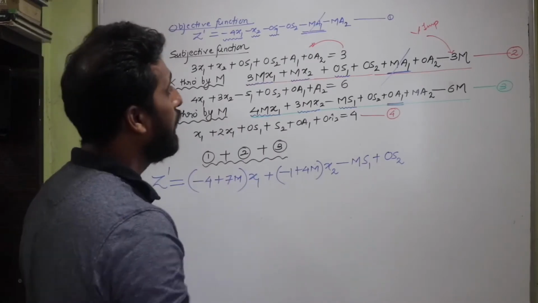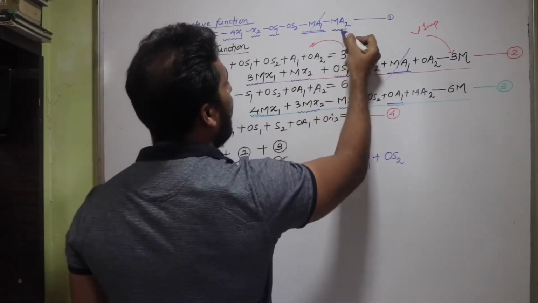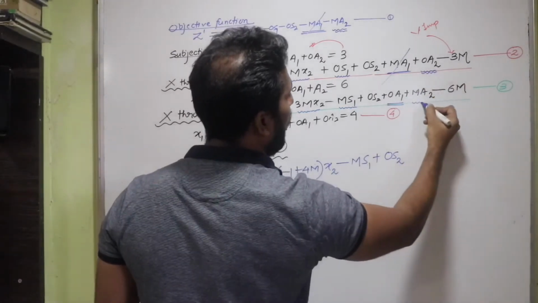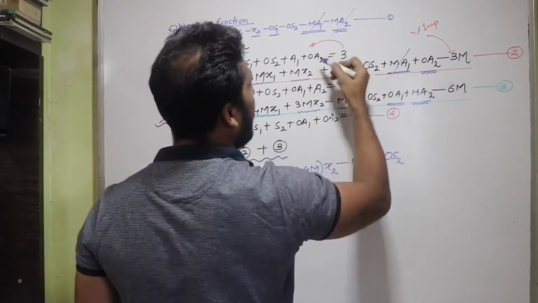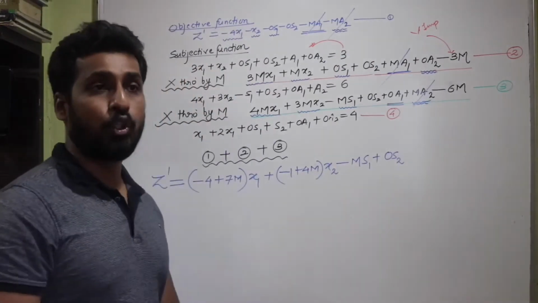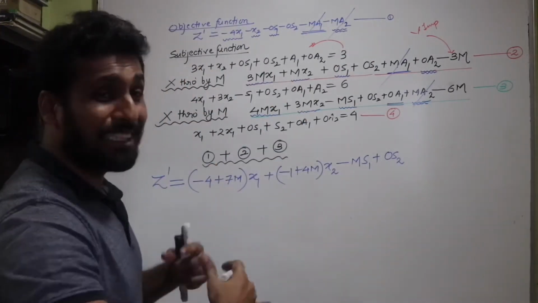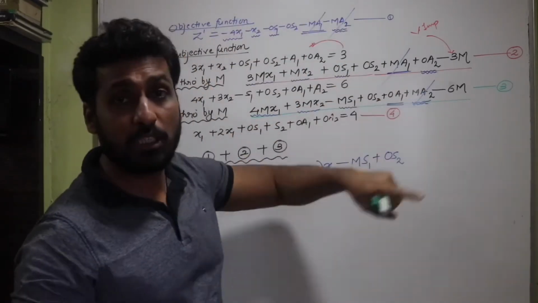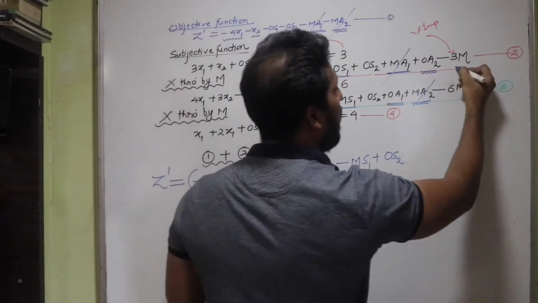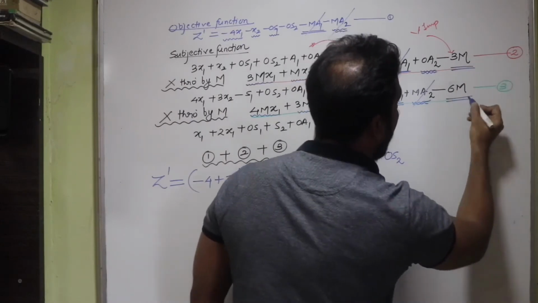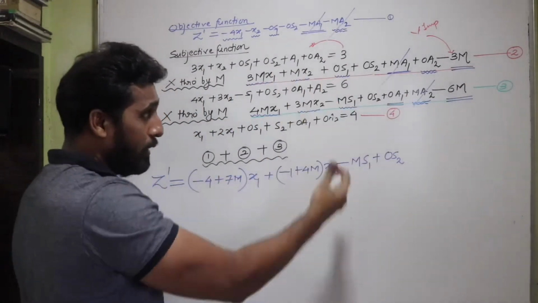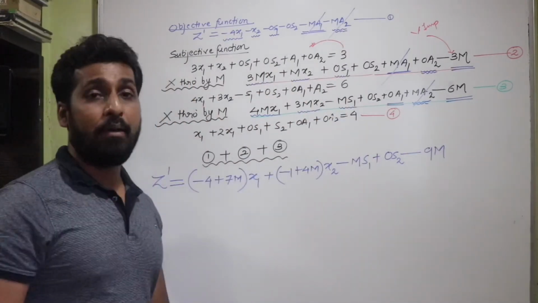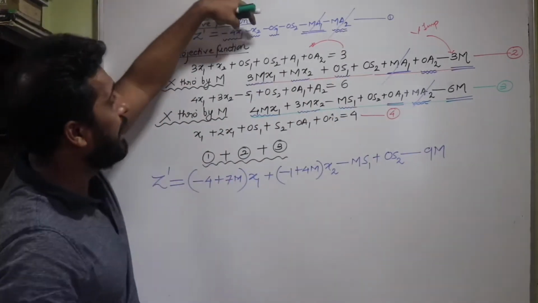And likewise, if I take minus ma2, then plus 0a2 and plus ma2, isn't it? So I'm going to get rid of this variable also. So a2 has also gone. But still, there was entire equation 1 getting added with the second and third equation. Still 2 terms are left. One is minus 3m and one is minus 6m. These are left. So when these two get added, you get minus of 9m. So this is what I've got by adding equations 1, 2 and 3.